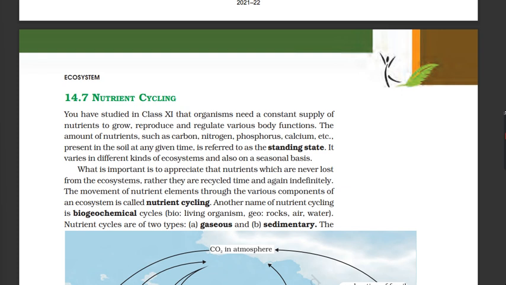7. Nutrient cycling. Ecosystem. 14.7 Nutrient cycling. You have studied in class 11 that organisms need a constant supply of nutrients to grow, reproduce, and regulate various body functions. The amount of nutrients, such as carbon, nitrogen, phosphorus, calcium, etc., present in the soil at any given time, is referred to as the standing state. It varies in different kinds of ecosystems and also on a seasonal basis.